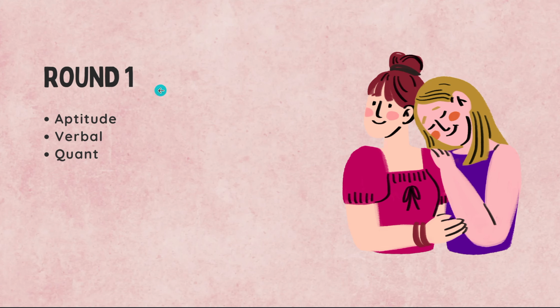Round 1 is an elimination round. You should be very particular while answering the questions, and there will be a cutoff. The cutoff is 60%. If the round is for 100%, then you should cross 60 percent of marks, then you are eligible for round 2. I hope you got it.